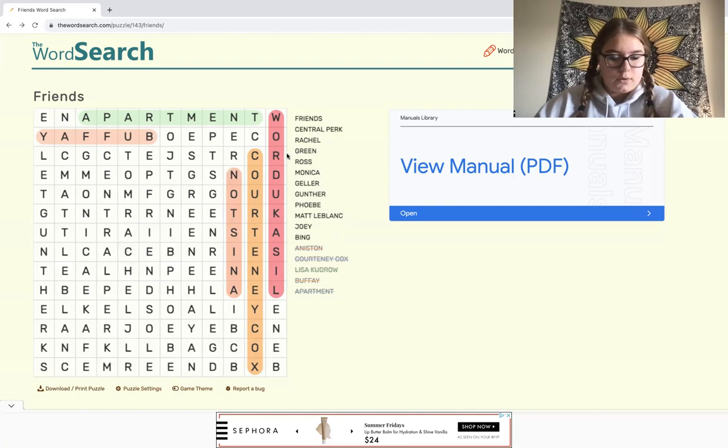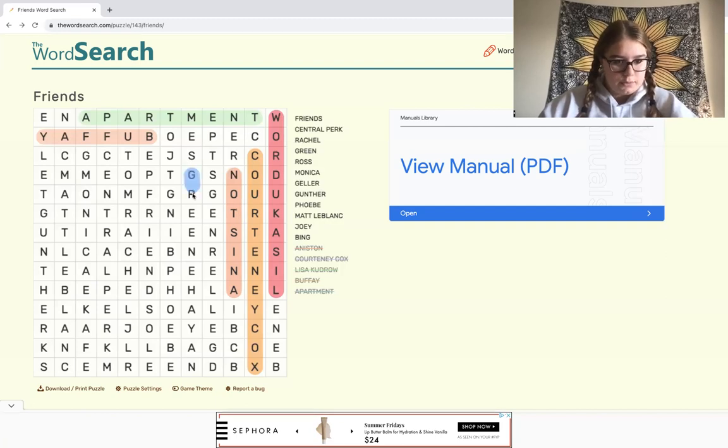we are looking for. So the words that we're looking for are Friends, Central Perk, Rachel, Green, Ross, Monica, Geller, Gunther, Phoebe, Matt LeBlanc, Joey, and Bing. So we will look. Anything else that we can see?